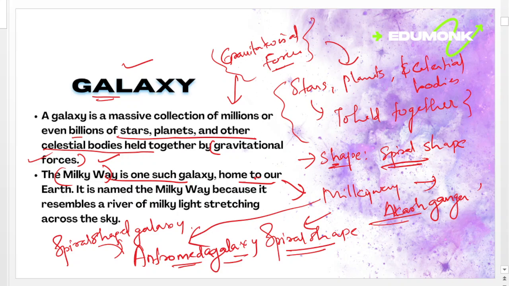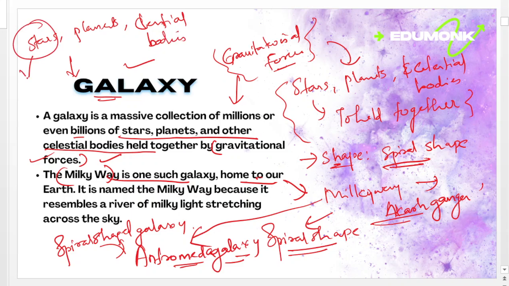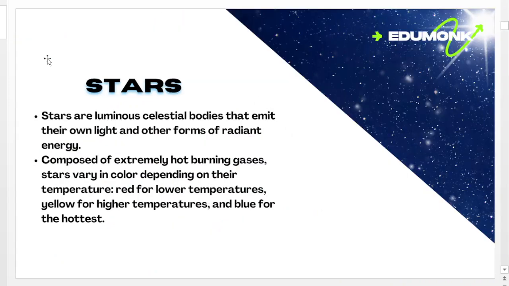In a galaxy, there are stars, planets, and celestial bodies. First of all, we can look into stars. Then, what are stars? These stars are luminous celestial bodies that emit their own light and other forms of radiant energy. This is known as stars.